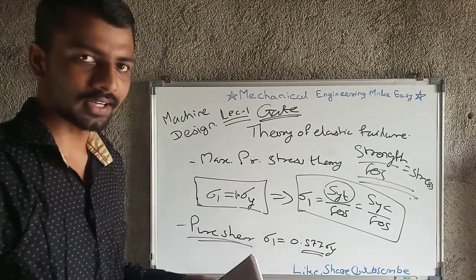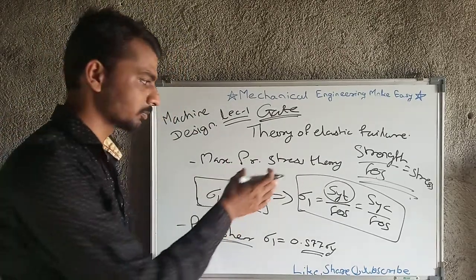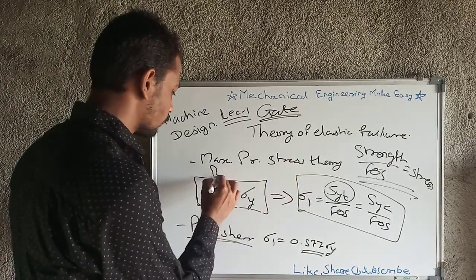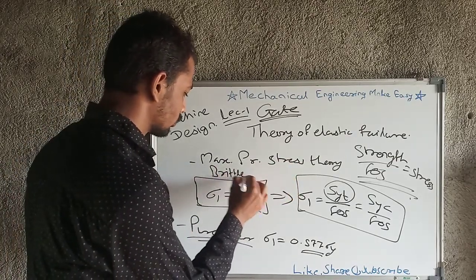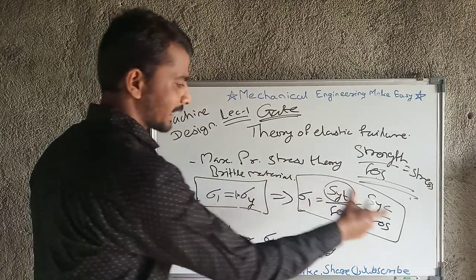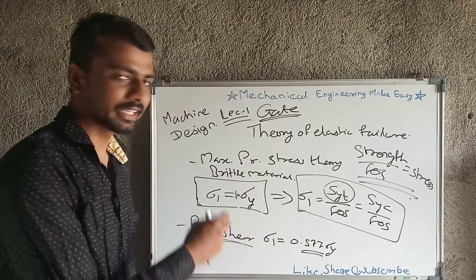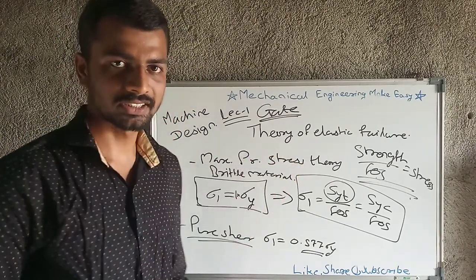And again, for ductile materials also the maximum principal stress theory is not valid. Maximum principal stress theory is valid only for brittle material, and in that also only if tensile and compressive load is there. If there is shear load, then also the maximum principal stress theory is not valid.